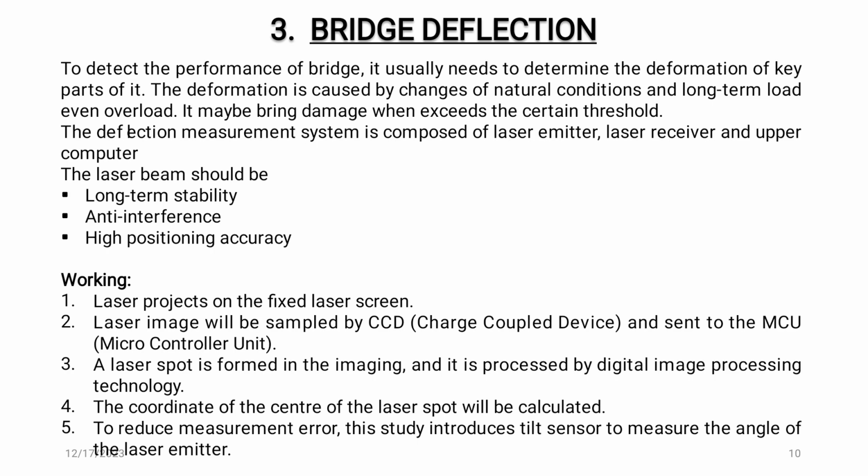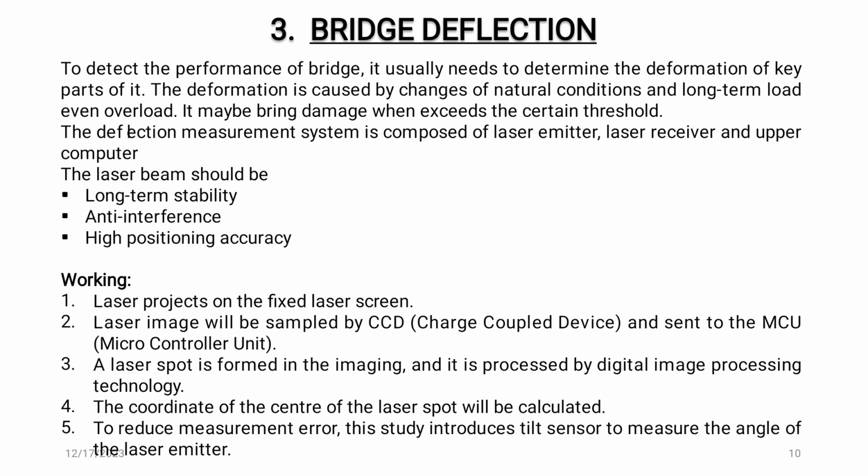The working of laser in detecting the bridge deflection. Laser projects onto a fixed laser screen. Laser image will be sampled by CCD and sent to the MCU. The laser spot formed in the image is processed by digital image processing technology.